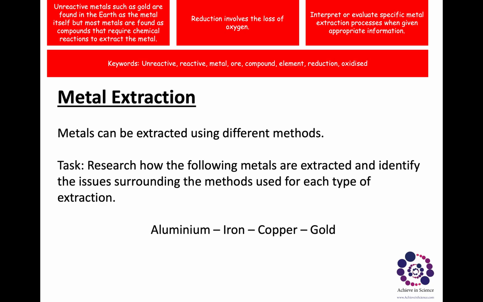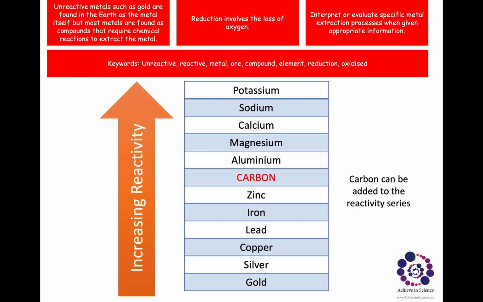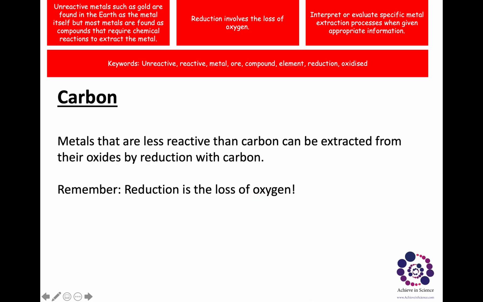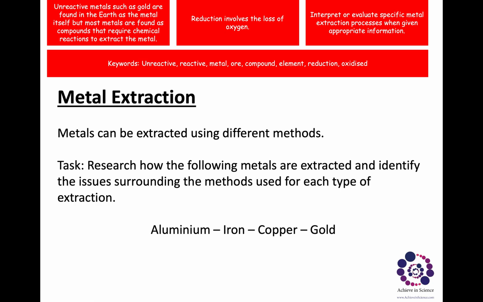So, all these metals below carbon, so zinc, iron, lead, copper, silver, and gold, can be extracted by removing oxygen because they are less reactive than carbon. So you need to remember these metals, zinc, iron, lead, copper, silver, and gold, can be extracted by removing oxygen. We will look at examples later on.